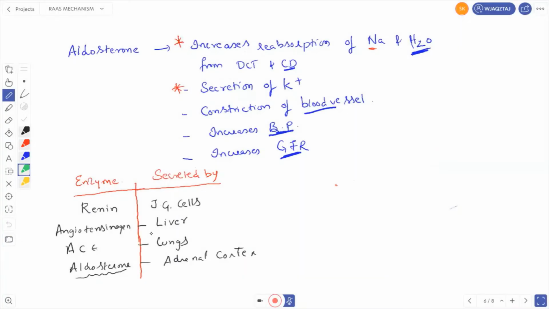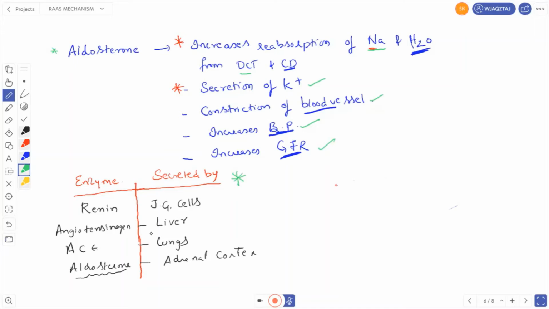Now let us see what the function of aldosterone is. Aldosterone increases the reabsorption of sodium and water. From where? From DCT and CD. And also secretion of potassium ions, and constriction of blood vessels. So aldosterone is also involved in the constriction of blood vessels and increases blood pressure. When the blood pressure increases, the glomerular filtration also increases. So this is very important for the NEET examination. You have to remember the functions of aldosterone.